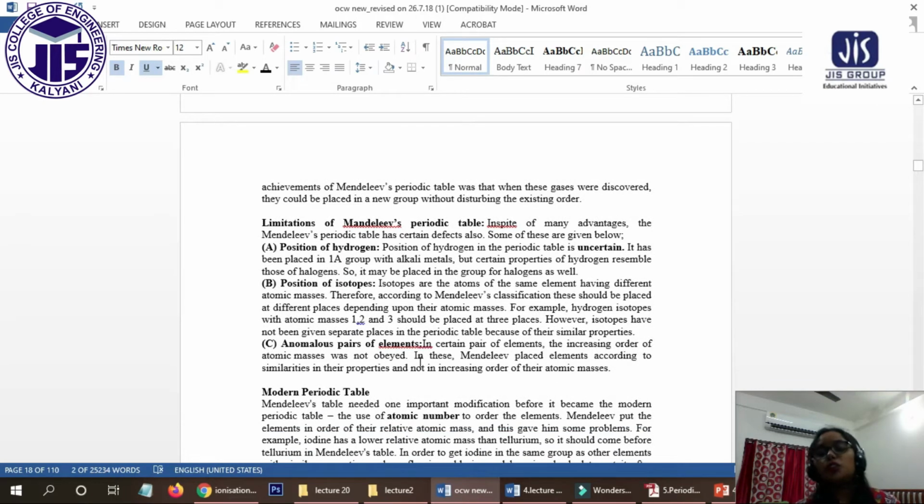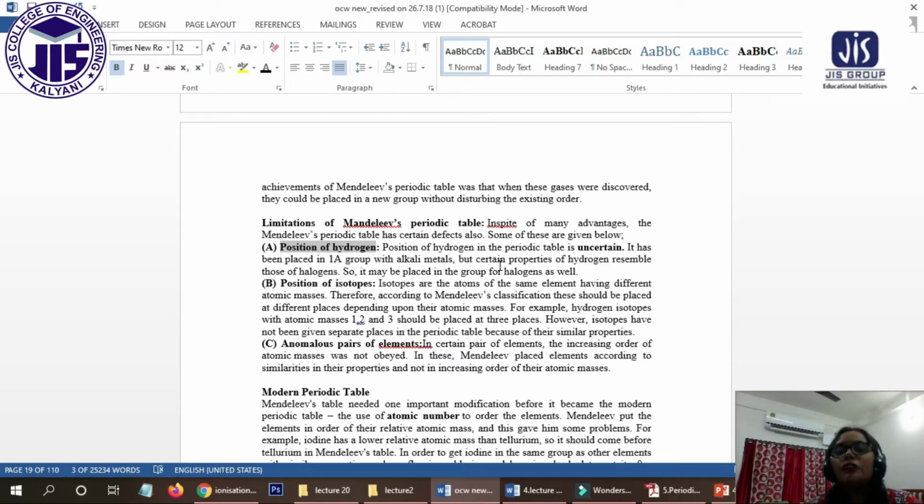Now, what are the demerits? We also have some limitations of Mendeleev's periodic table. The first is the position of hydrogen. We cannot know it, because hydrogen has similarities with group 1A, the alkali metals, and certain properties are also similar to the halogens.